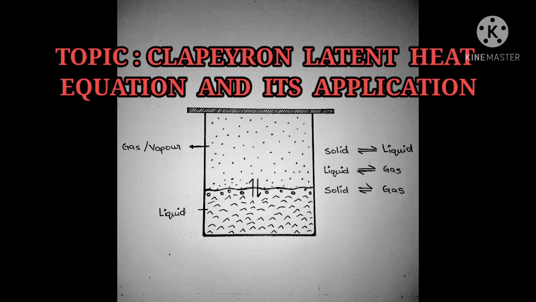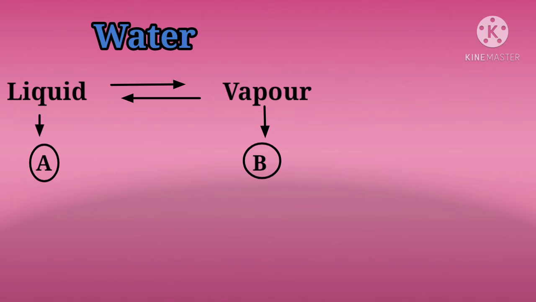We will look upon the second case where liquid is in equilibrium with its vapors, and for this we will take water because it is very easy to understand and relate, as we see these phenomena in our day-to-day lives. Before starting the derivation, we will clear out some small things. We have considered the water system in equilibrium for our derivation, but cannot use the phase terms liquid and gas everywhere in the derivation. To reduce the work, we will term the liquid phase as A, which is our initial phase, and we term the gaseous or vapor state as B, which is the final phase.